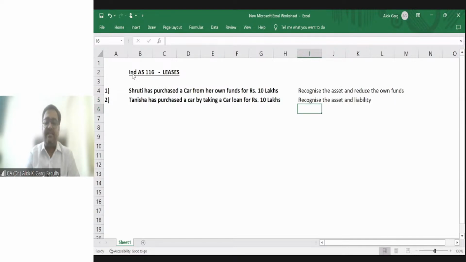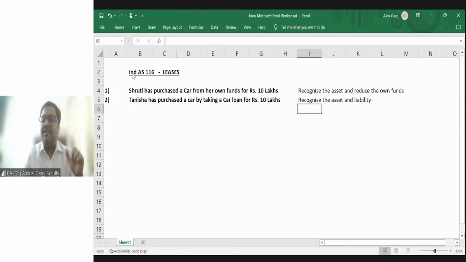In both the cases, Tanisha is recognizing the asset, right? Why? Because Tanisha is purchasing the asset, and she is getting the right to use the asset. Tanisha is using the asset. Shruti is also using the asset. She is getting the right to use the asset.